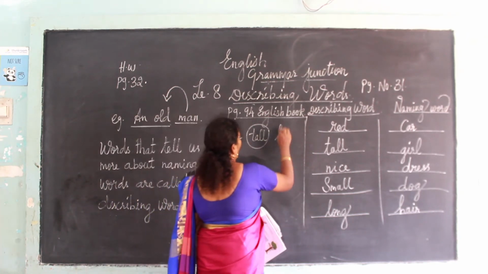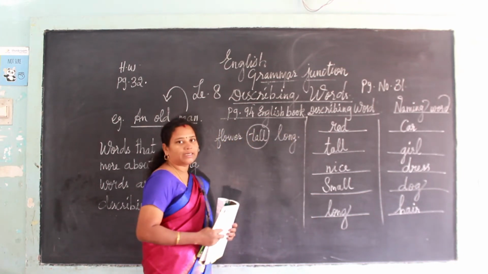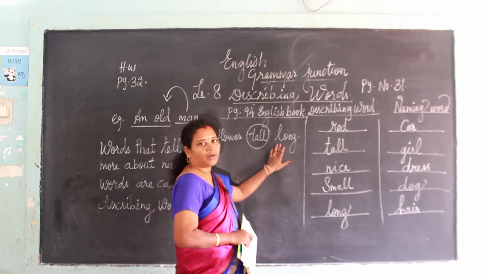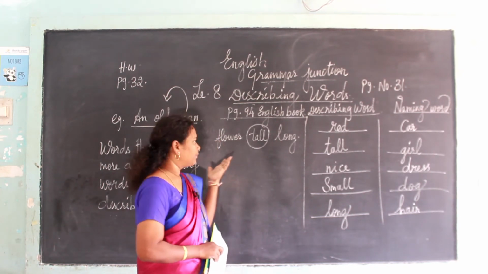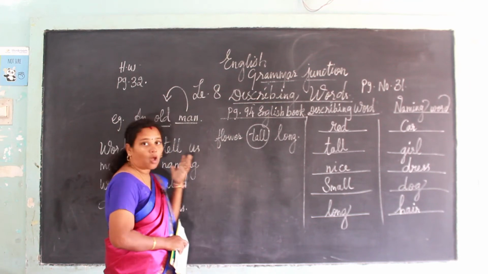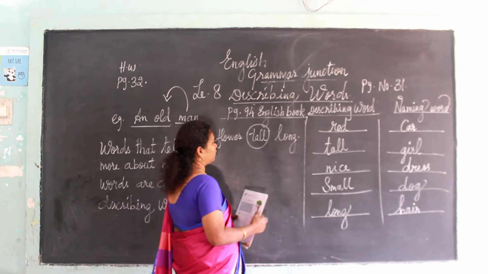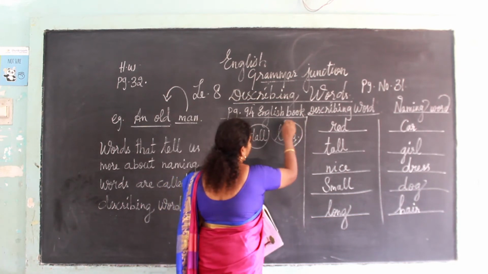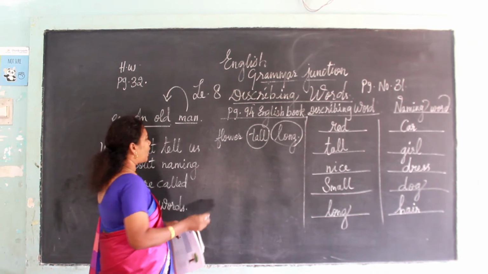Next one, long. So what is mentioned here? This is also a describing word. Okay, how it is? It is long. What it is? Sorry. என்னது லாங்கா இருக்கும்? Long hair, long tail, and etc. Okay, so we can use this also. It is also a describing word. Okay, long. Next one, house.